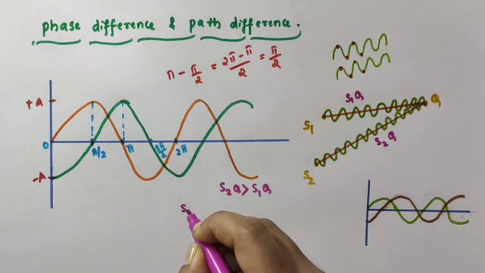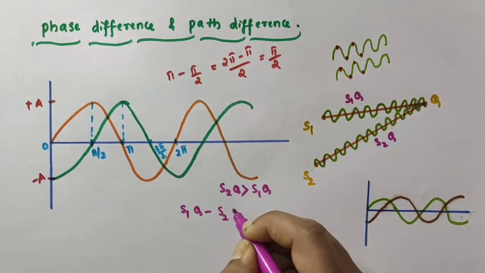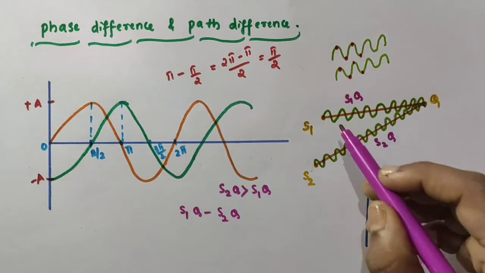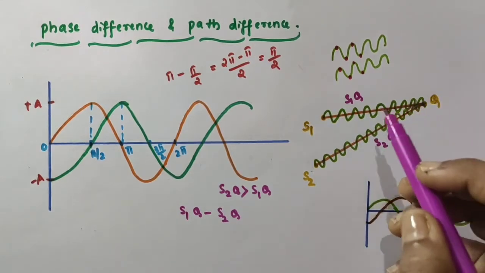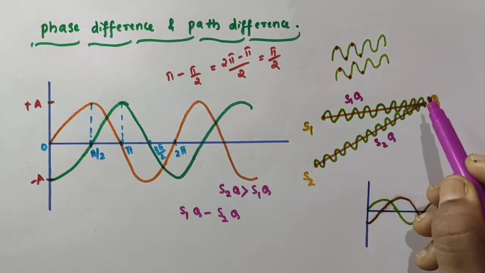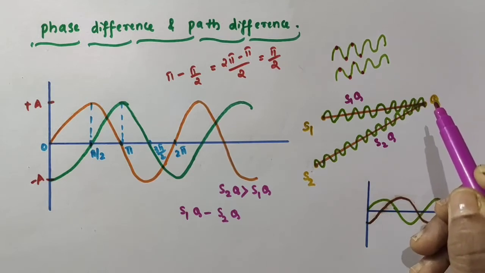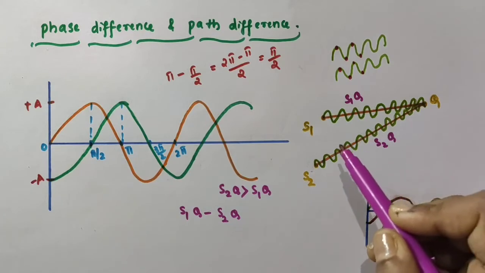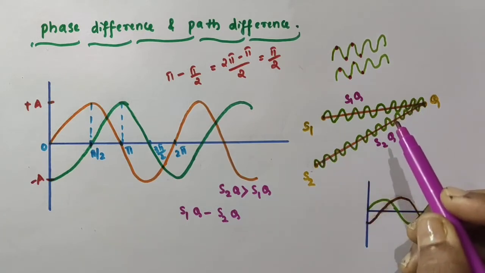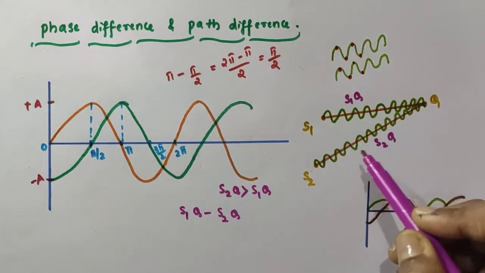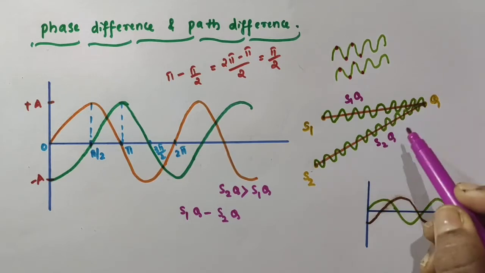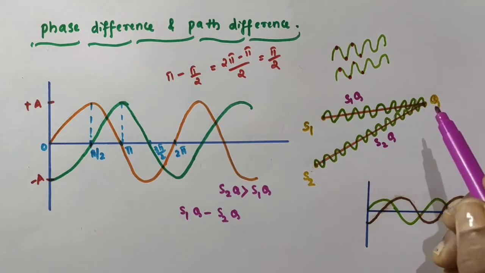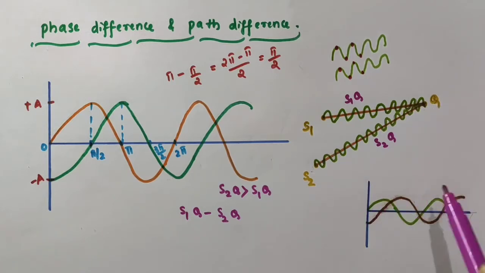After covering this much path, the crest of the wave from S1 may reach point Q. But since the wave from S2 has to travel more path length, sometimes the trough of this wave might be reaching here. So it can be a situation like this too.